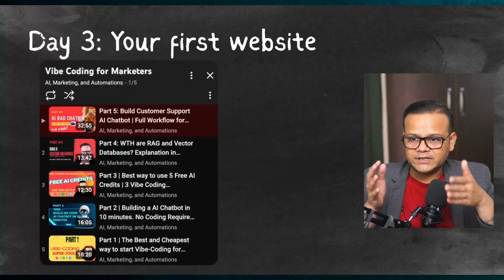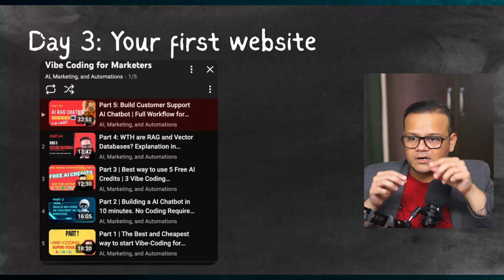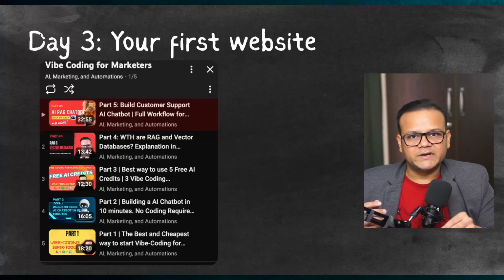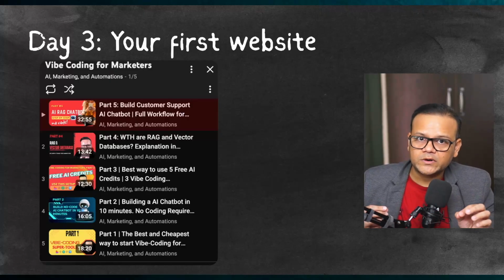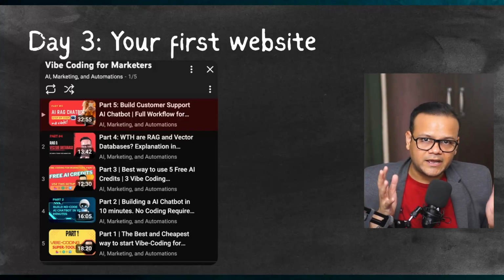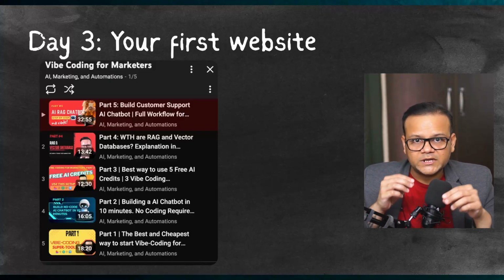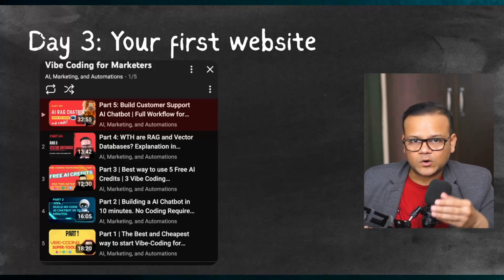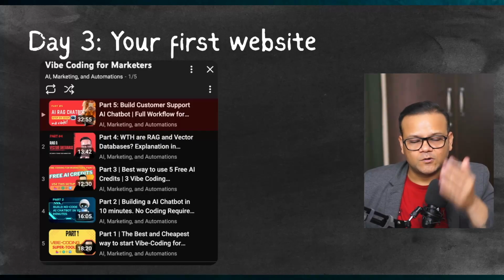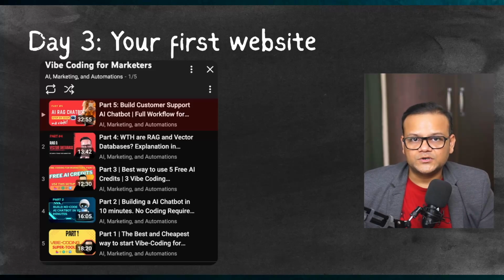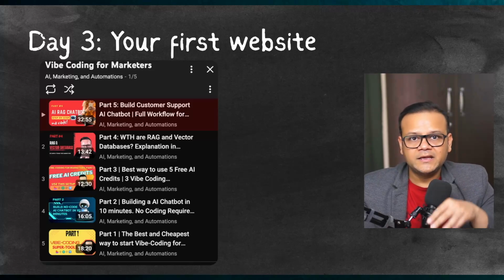On my YouTube channel as well, there is a whole playlist where I've created a series called Vibe Coding for Marketers. In parts 1, 2, 3, 4, 5, I go from scratch, from the basics, in terms of how you can start with vibe coding, how you build your first website, connect it to an AI agent, an AI workflow, a little bit around vector databases, RAG, and how you can build your first AI chatbot. So if you just want some hand holding, go visit this playlist, watch the videos wherever and whenever you are stuck, and these videos should answer most of your questions. And once you have spent your day 3 vibe coding the app, then we will move on to day 4.